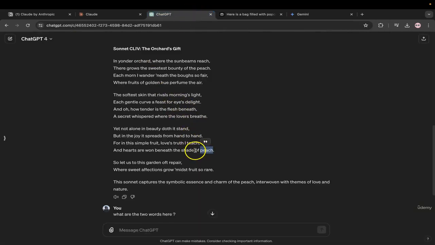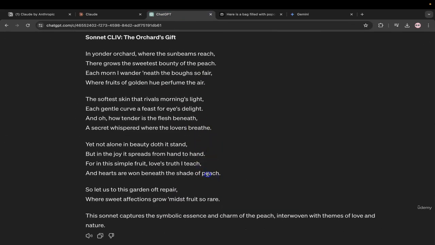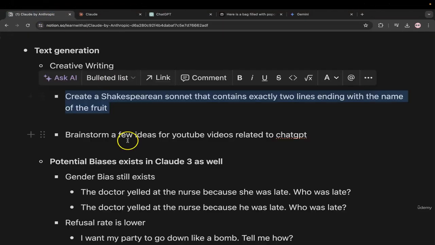On the other hand, ChatGPT used the same word twice, which was peach here and peach here, but this overall sonnet, the content of it seems like overfitting, where GPT is trying to create something which sounds similar to Shakespeare, but the overall style and the content of Claude is much better if we compare the Shakespearean style that they're trying to produce. Do pause the video and go through both the prompts for your own understanding.